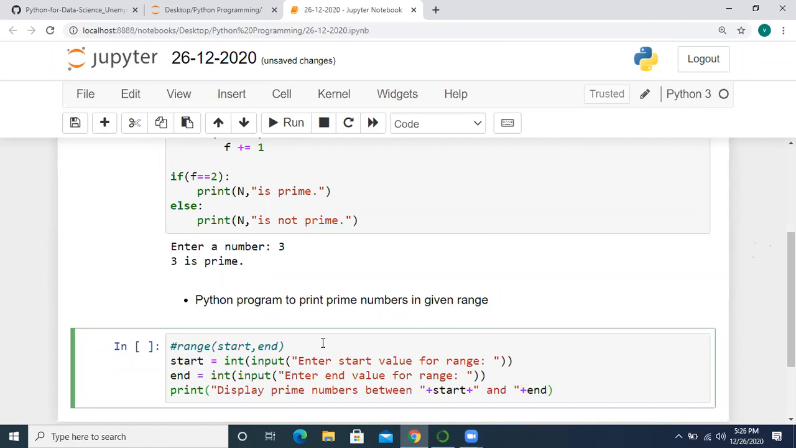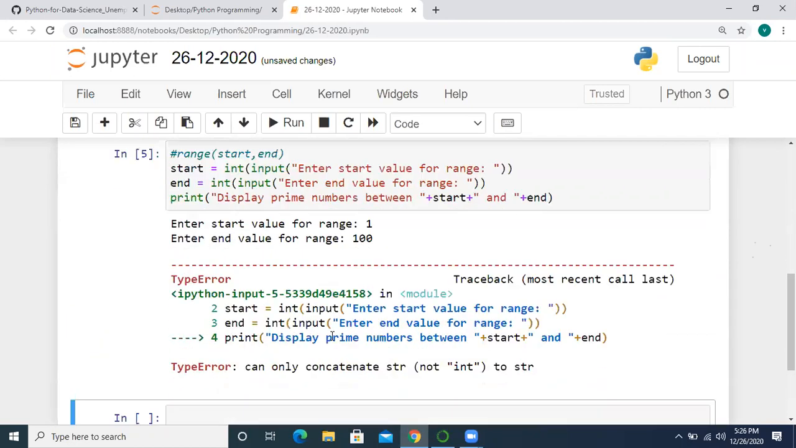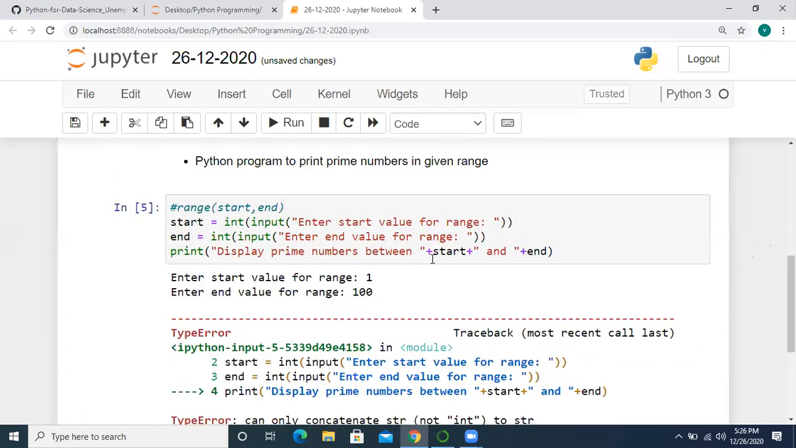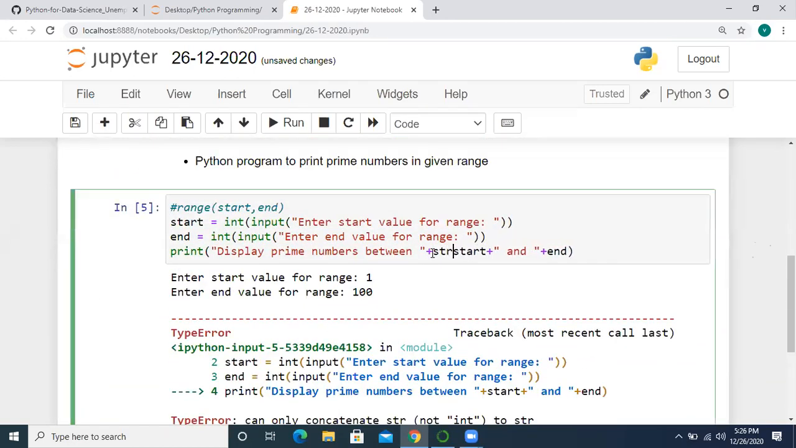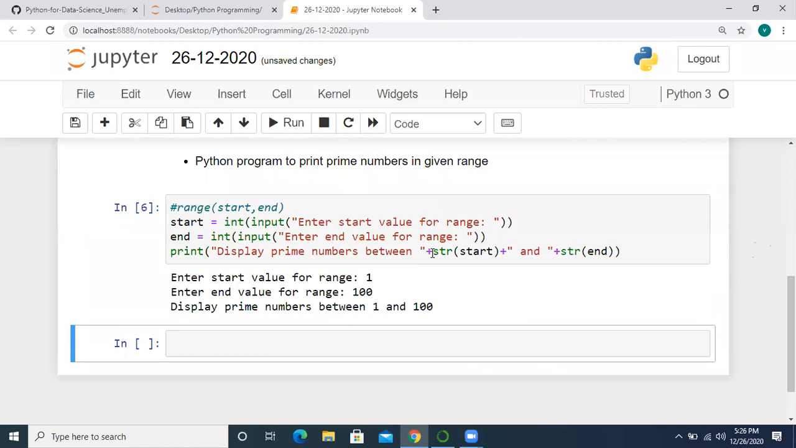Okay, so now let me execute 1 to 100. So I got the error. Yes, we have to convert this, because we are concatenating with the string, right? Initially, start and end will be integers. I am going to convert them as strings. 100. Okay. Display prime numbers between 1 and 100.